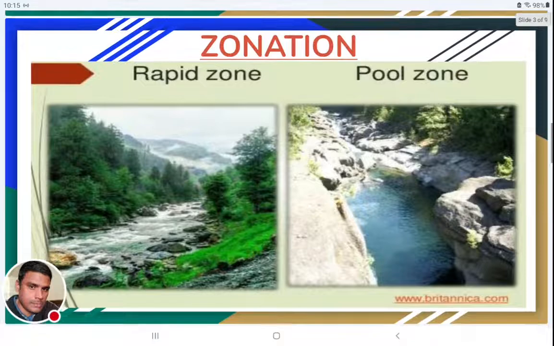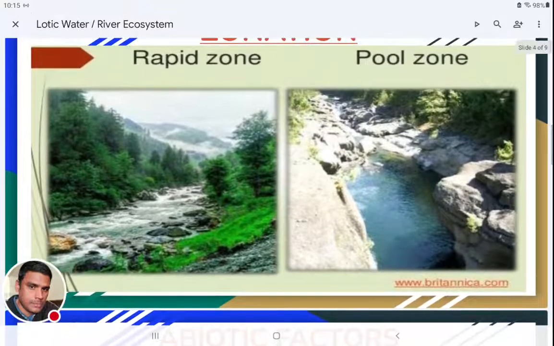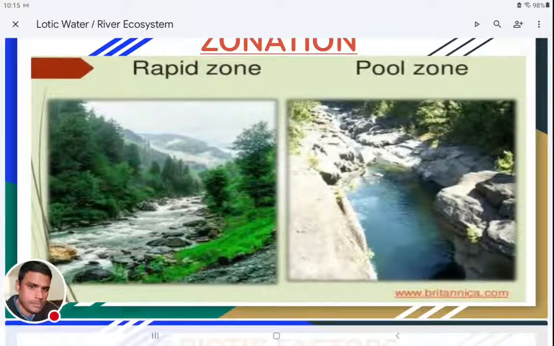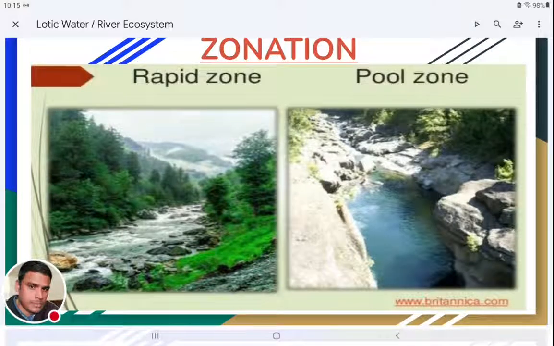Coming to zonation, in the marine ecosystem and in the lentic water ecosystem, we have seen different types of zones. Such types of zones cannot be seen in freshwater lotic or river water ecosystems. Why? Because rivers are usually not as deep as the biggest lakes or oceans. So the river water or lotic water ecosystems can be broadly divided into two zones.